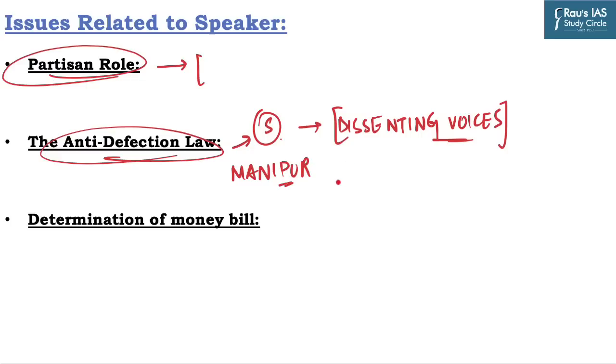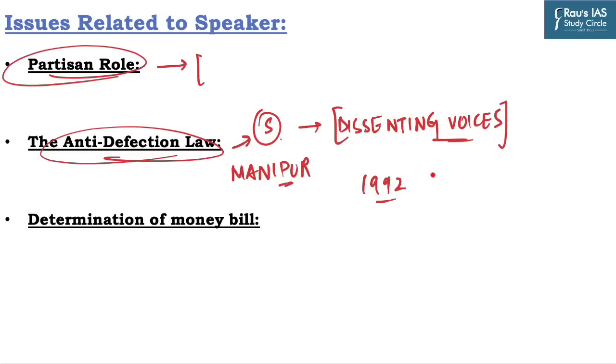The role of the Speaker in deciding disqualification on the grounds of defection has become a contentious issue in the Indian parliamentary system. Now you must be wondering whether this power is absolute or not. How many of you are aware of the 1992 case of Kihoto Hollohan, in which the Supreme Court said that the decision of the Speaker is subject to judicial review?